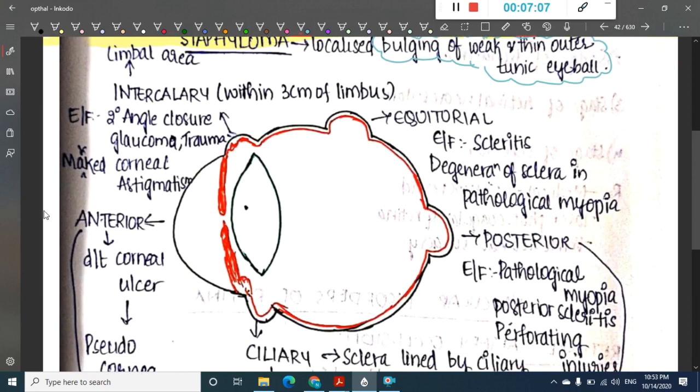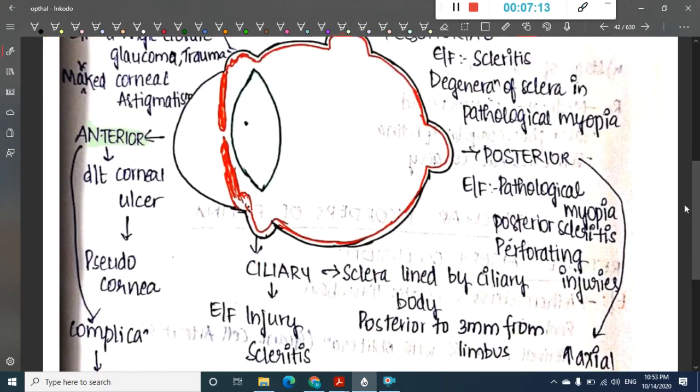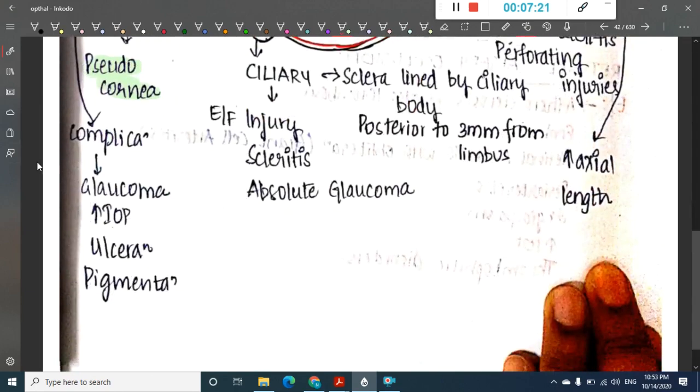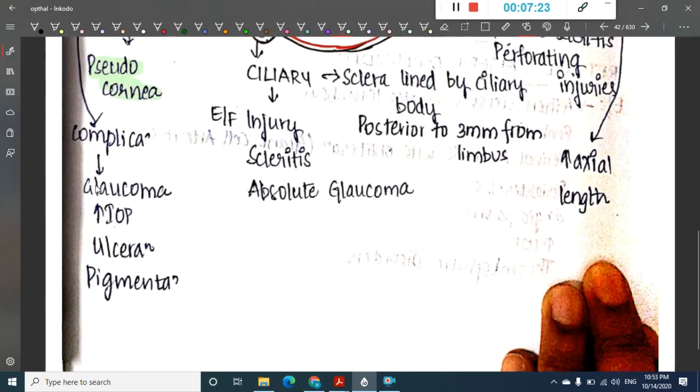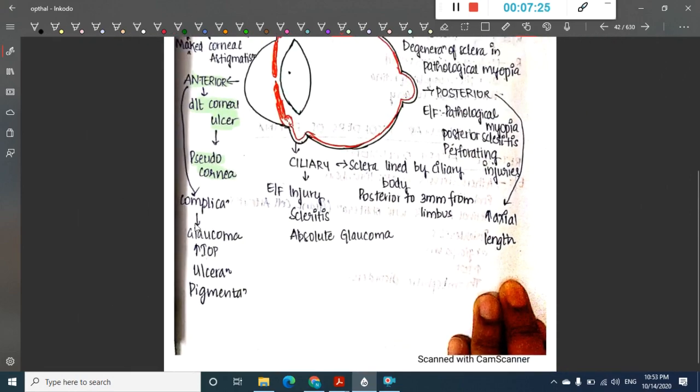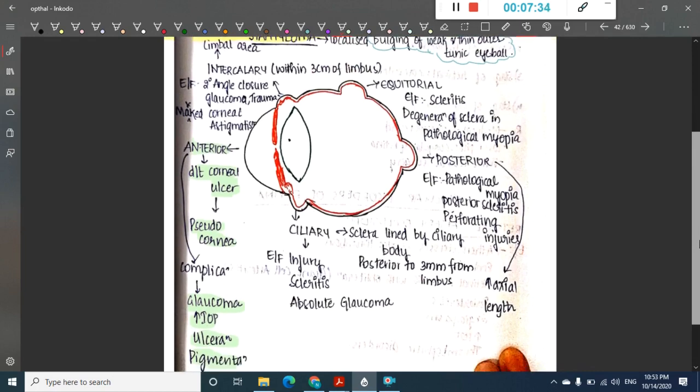This staphyloma is of different types. One, we have something called anterior staphyloma. Anterior staphyloma occurs mainly due to corneal ulcer. We can call it pseudocornea. What are the complications of anterior staphyloma? It can result in glaucoma, or increase intraocular pressure. It can cause ulceration and pigmentation. So this is anterior staphyloma.